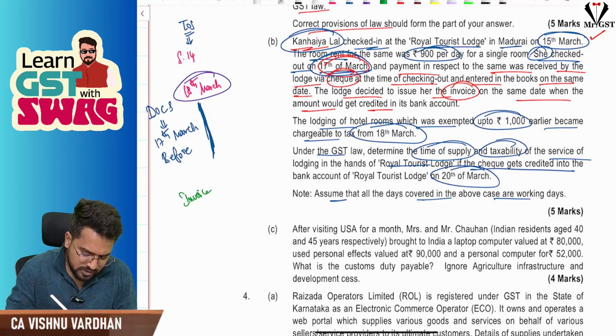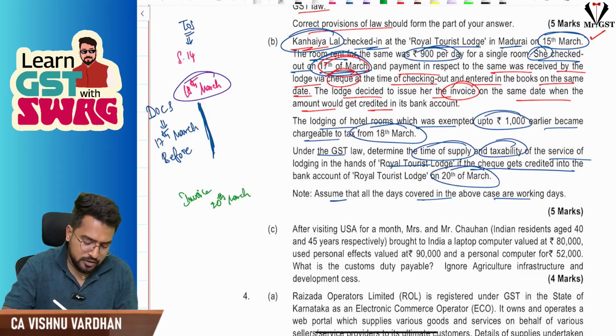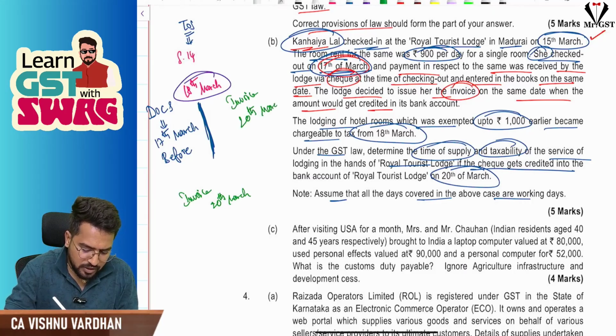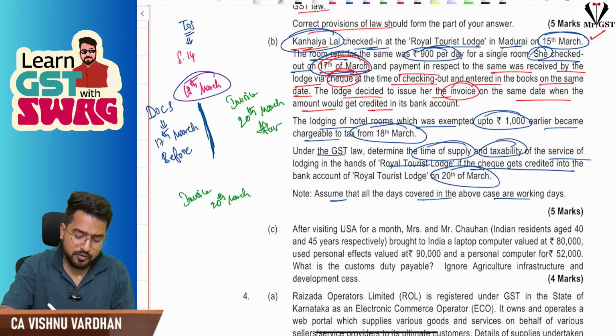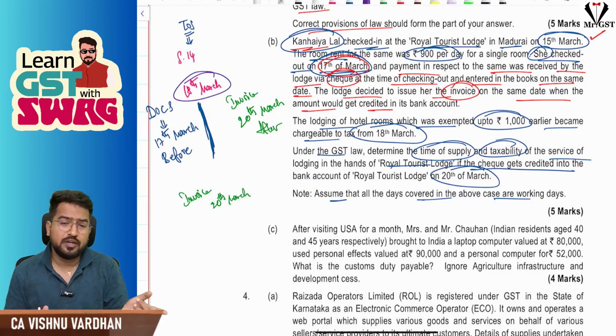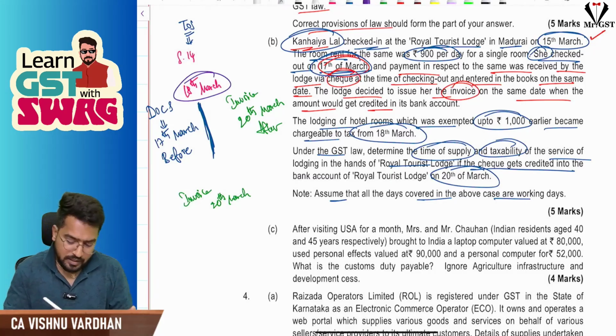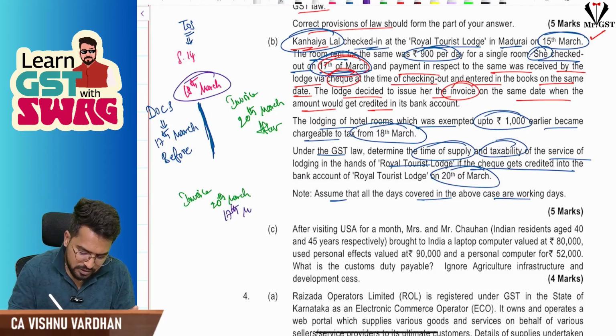Now if you see the invoice date, it is on 20th March because that is the date when the amount got credited. So invoice is on 20th March, after the change. Let us see payment. Check is given, so the date of payment is when it is entered or credited, whichever is earlier. It is entered on 17th March, credited on 20th March.